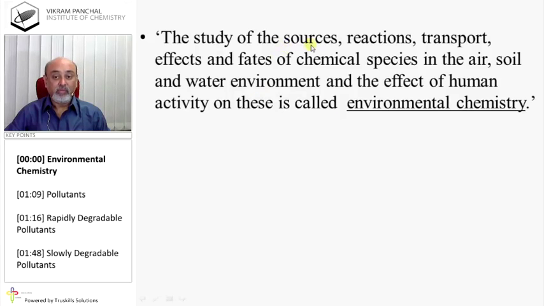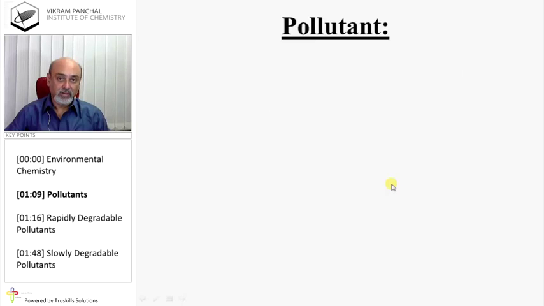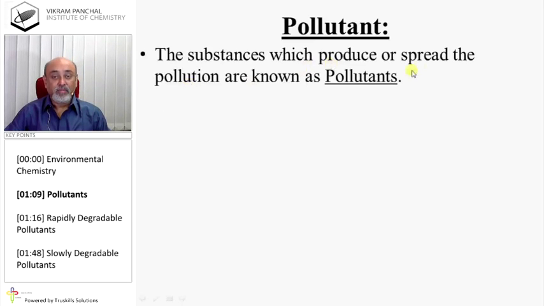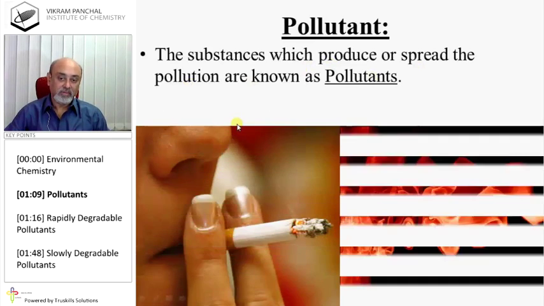The study of the sources, reactions, transport, effects and fates of chemical species in the air, soil and water environment, and the effect of human activity on this, is called environmental chemistry. Pollutant: the substances which produce or spread pollution are known as pollutants.